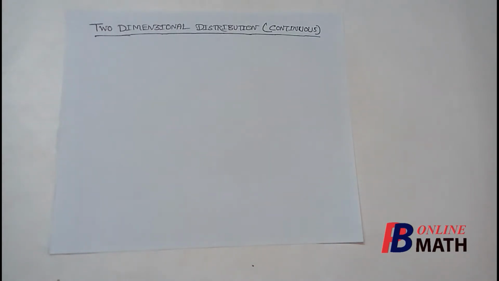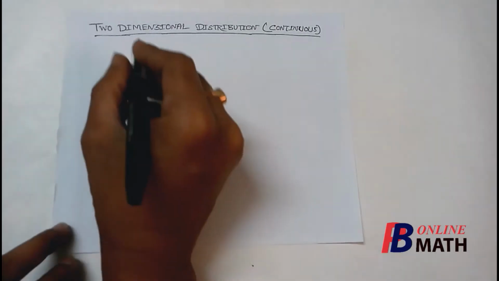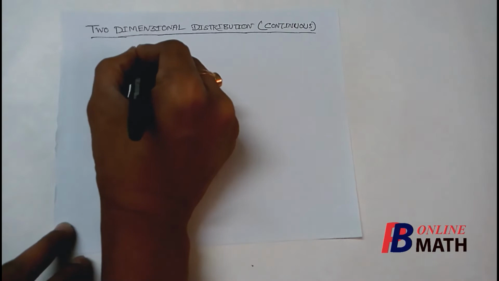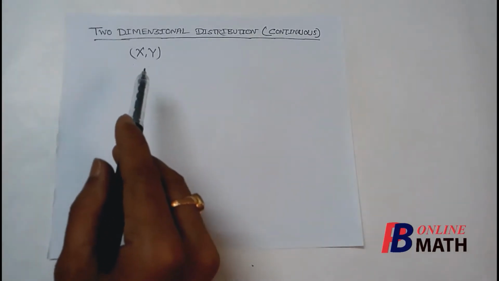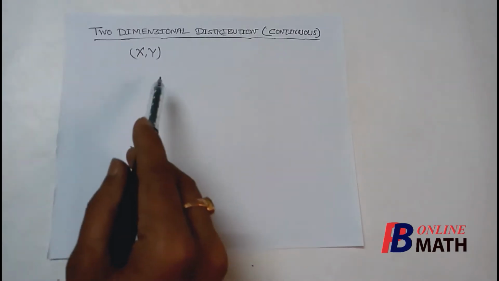Hello and welcome to another part of this chapter, probability. So far we have considered two-dimensional discrete distribution, but in this part we shall discuss two-dimensional continuous distribution. So suppose we have two random variables x and y, and in two dimensions we consider the ordered pair of these random variables.